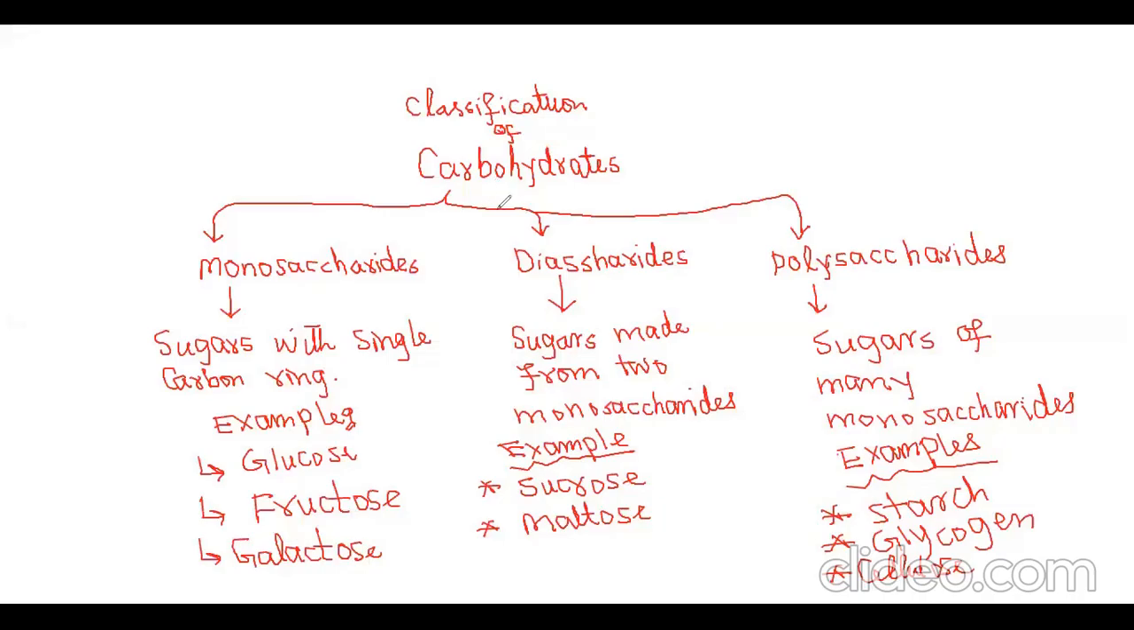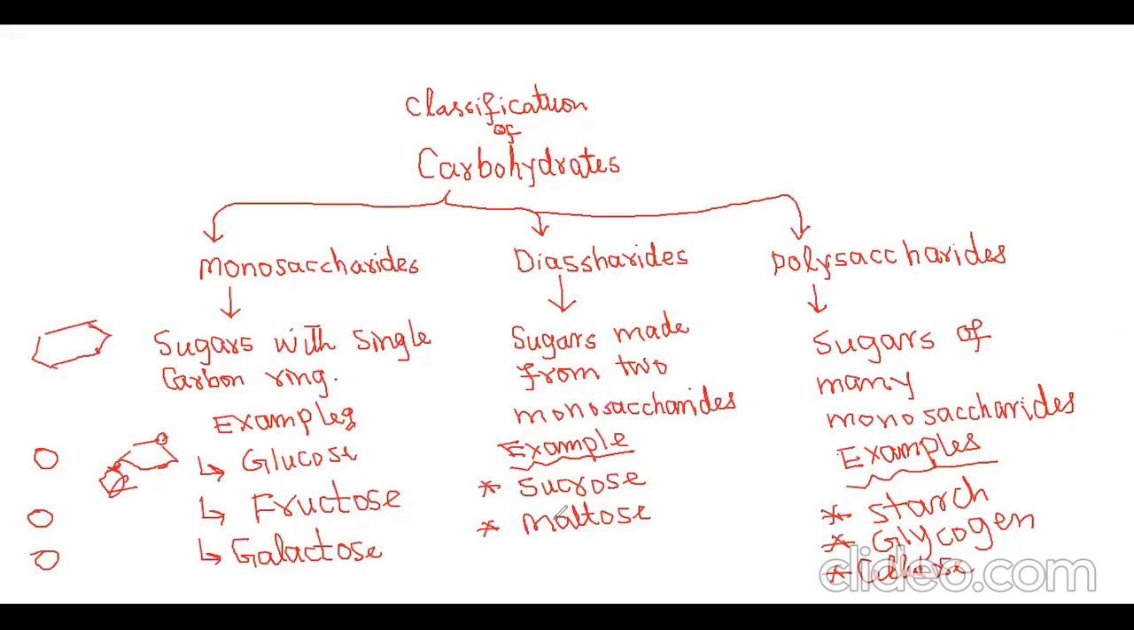So dear students, classification of carbohydrate. Carbohydrates are divided into three categories. Monosaccharide is a simple sugar. It cannot be broken down further. It contains a single carbon ring. For example, glucose has a single ring, also fructose and galactose. The structures are in the book, so check it. Examples are glucose, fructose, and galactose.